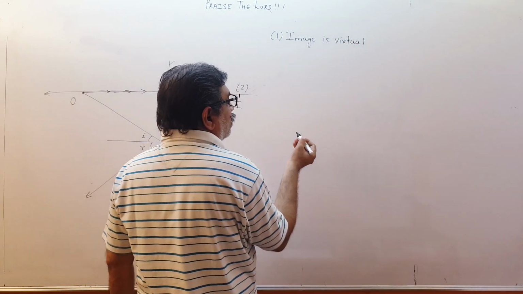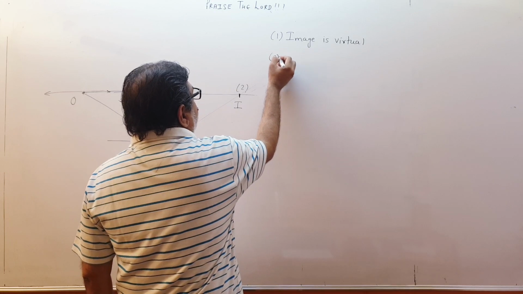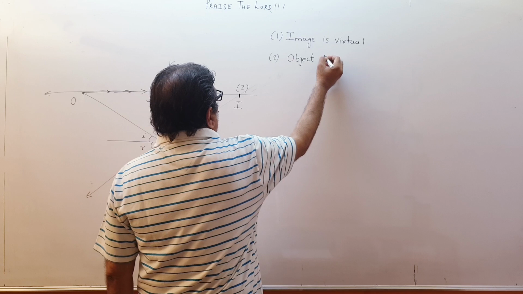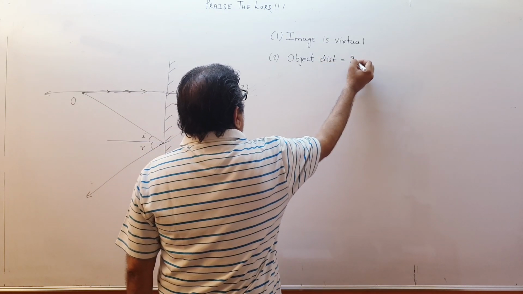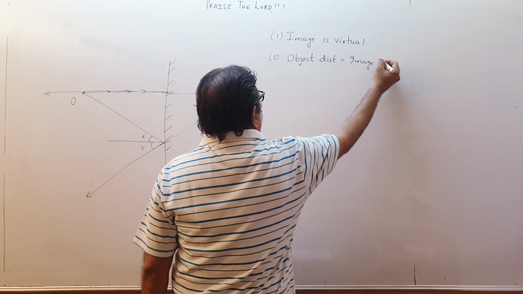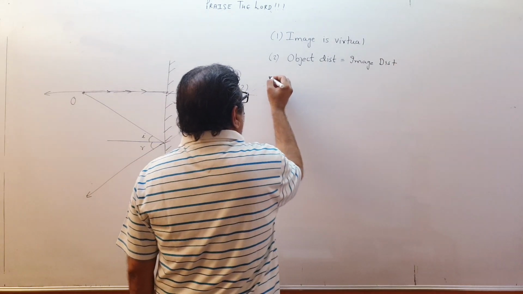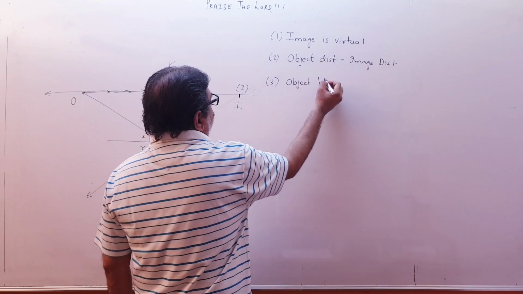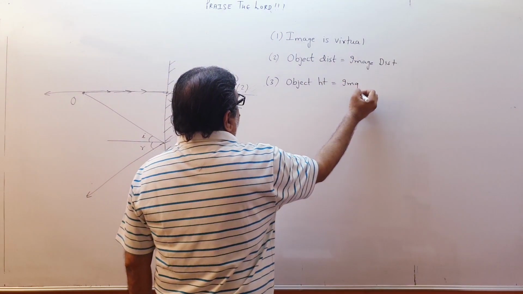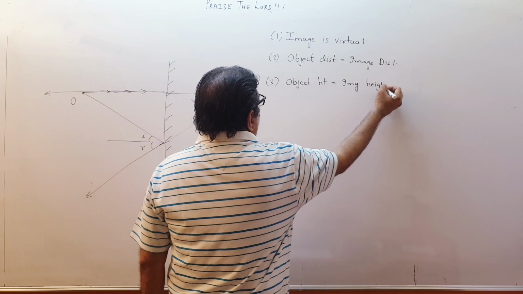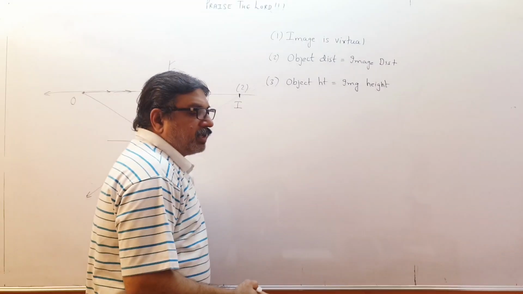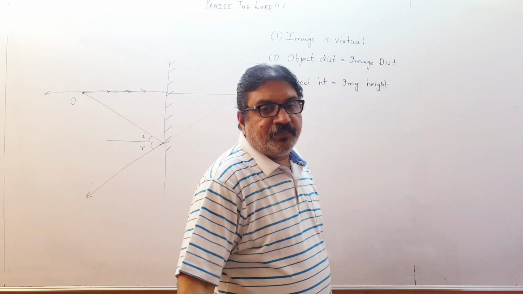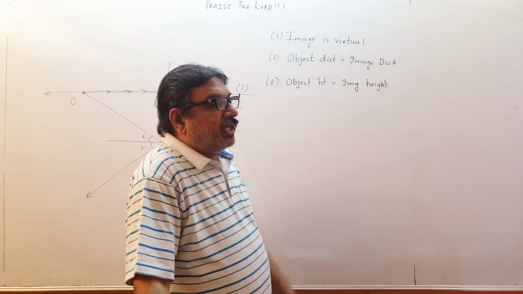Then second, object distance is equal to image distance. Then next is object height is equal to image height. When you stand before a plane mirror, do you find your height same or you find less or more? You find your height same. Therefore, object height is equal to image height.